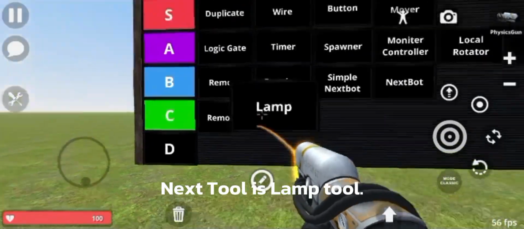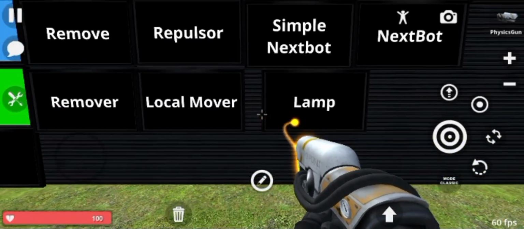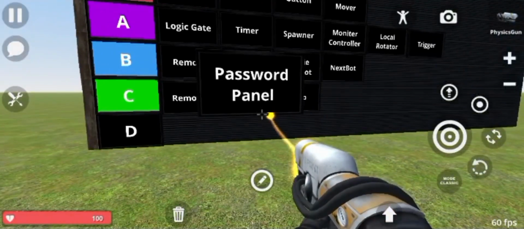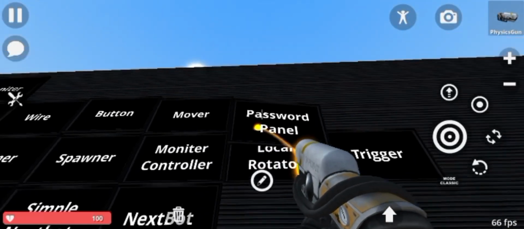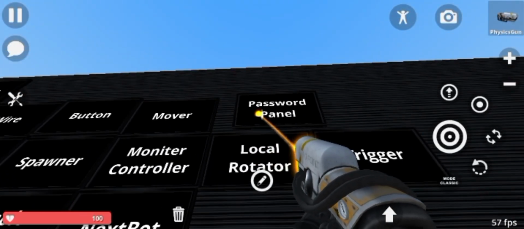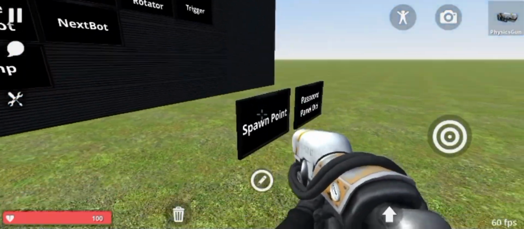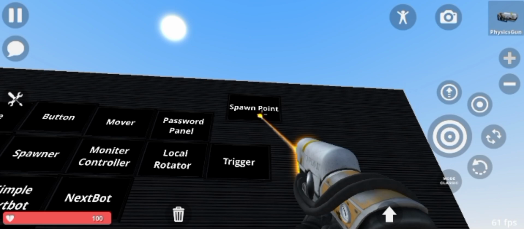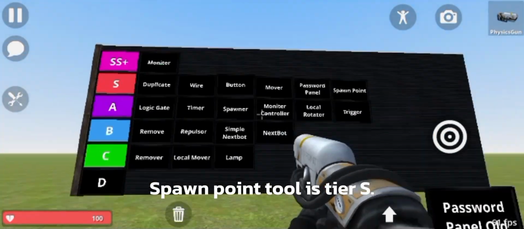Next tool is Lamp Tool. Lamp Tool is Tier C. Next tool is Password Panel Tool. Password Panel Tool is Tier S. Next tool is Spawn Point Tool. Spawn Point Tool is Tier S.